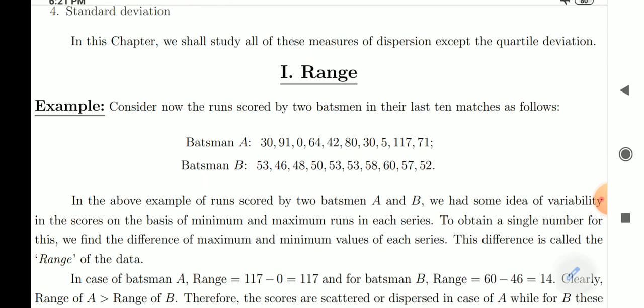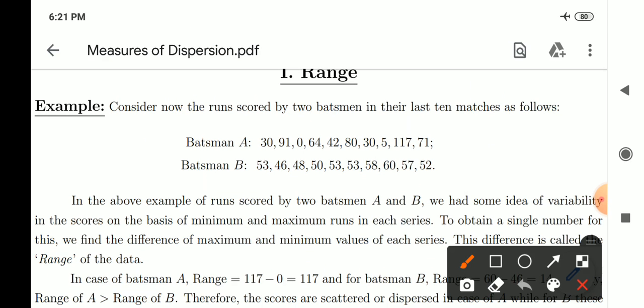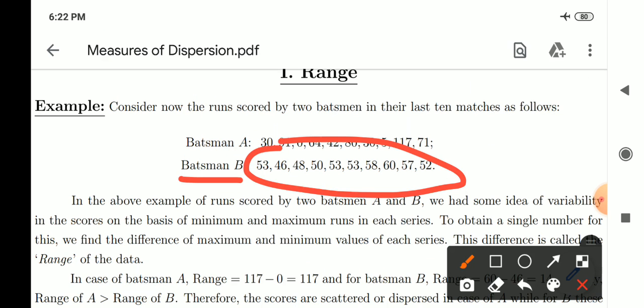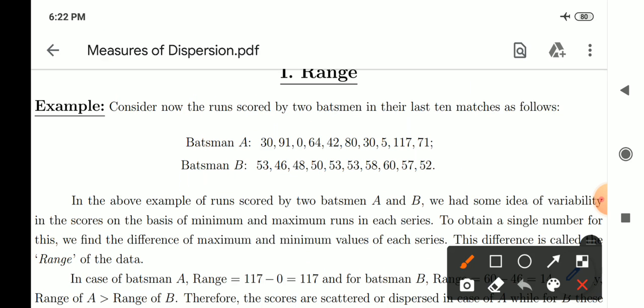The first one is range. Example, consider the runs scored by two batsmen in their last 10 matches as follows. Batsman A has scored these many runs in the last 10 matches and batsman B has scored these many runs in the last 10 matches in which they have participated.